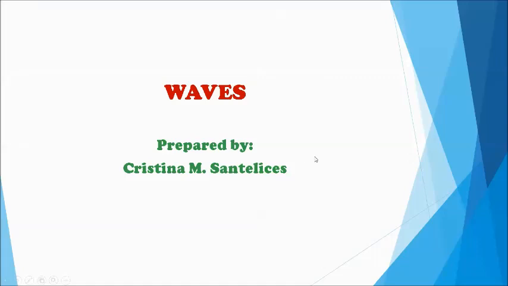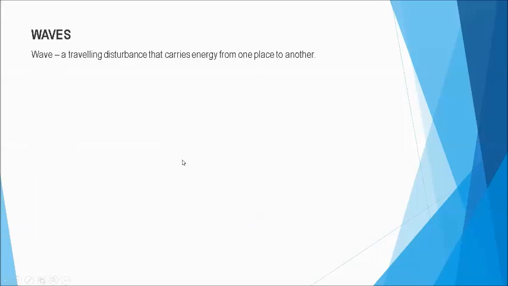So, what is a wave? Basically, what is a wave? A wave is a traveling disturbance that carries energy from one place to another. Sa ibang definition, sabi, it is a disturbance with which energy is transmitted. So, either way, they both refer to a wave.